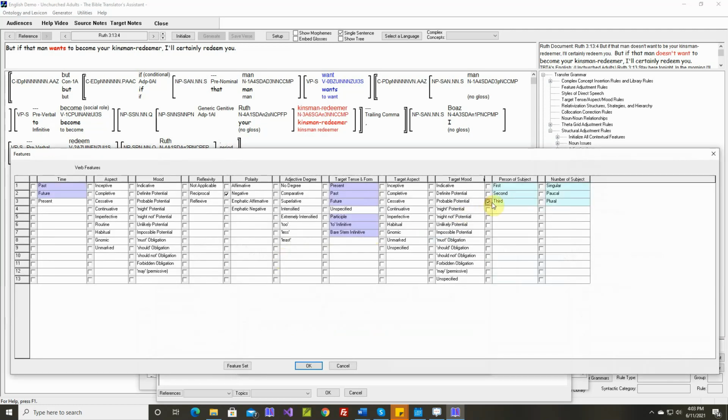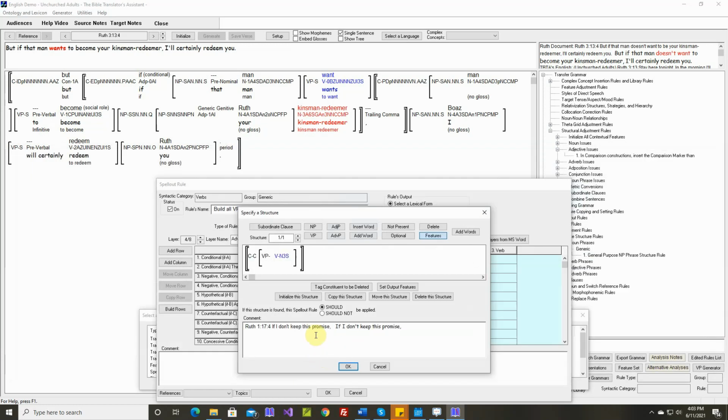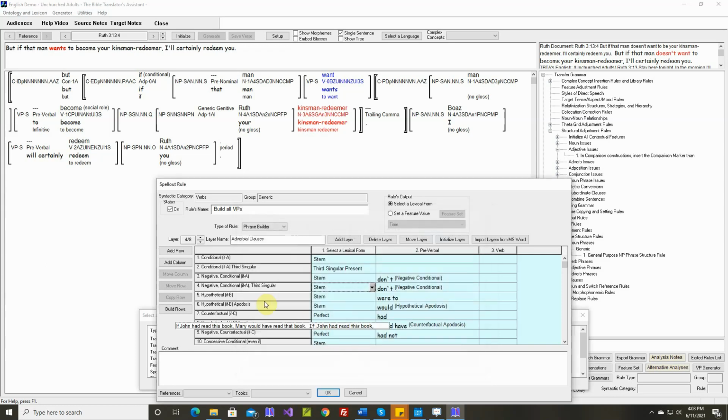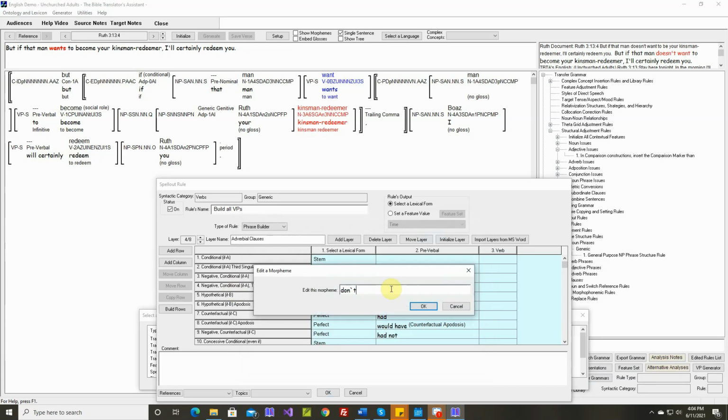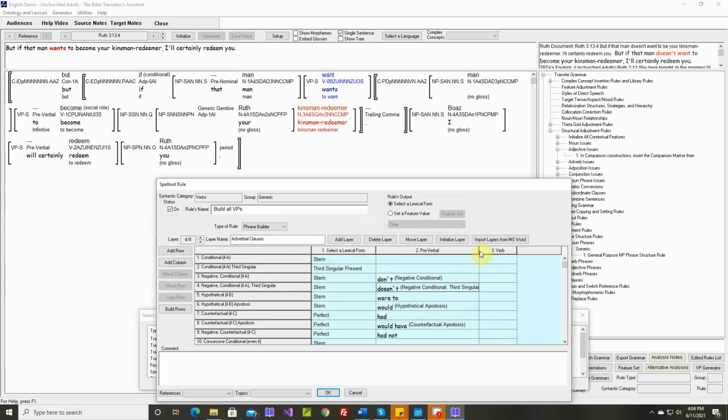Okay, negative third singular. Okay, doesn't, and then the stem.